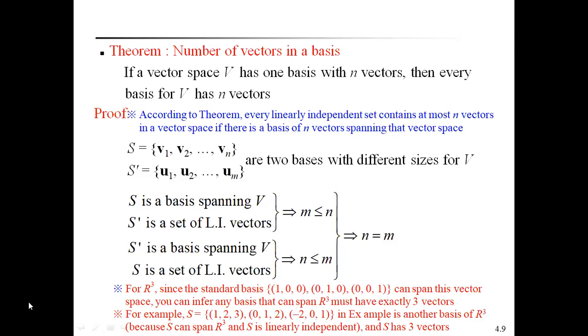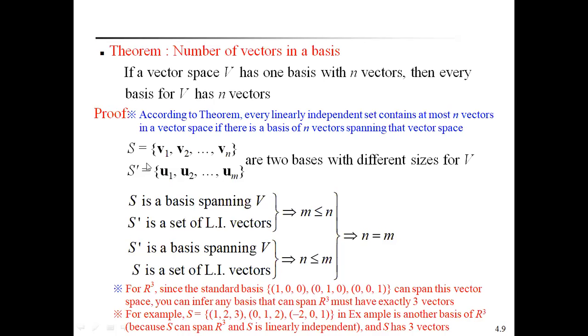Therefore, that means the number of vectors in the two different bases is also the same. Here for R cube, what is the standard basis? This one. You take another set of vectors, and it also forms a basis for R cube. That means they have the same number of vectors in both bases. That is the main point in this theorem.